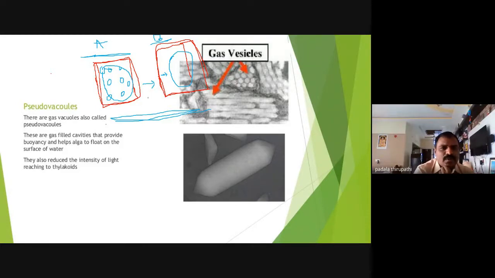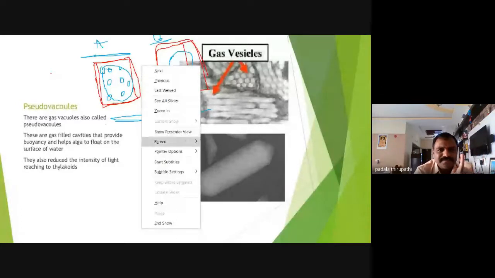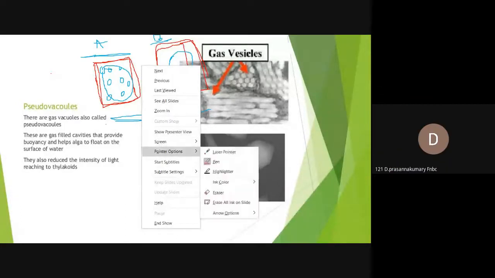The number is not the criterion; the size is very important. If only one or two large vacuoles are present, the cell is the older cell. If a number of smaller vacuoles are present, that is the younger cell. Remember this, my dear friends. Is it clear?